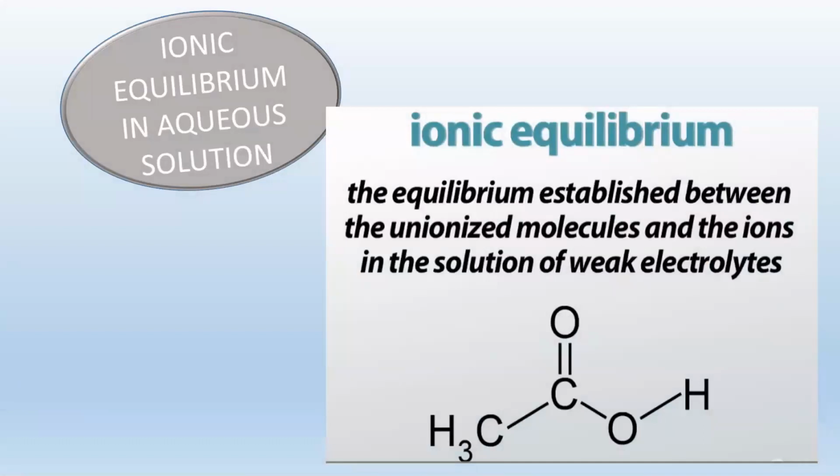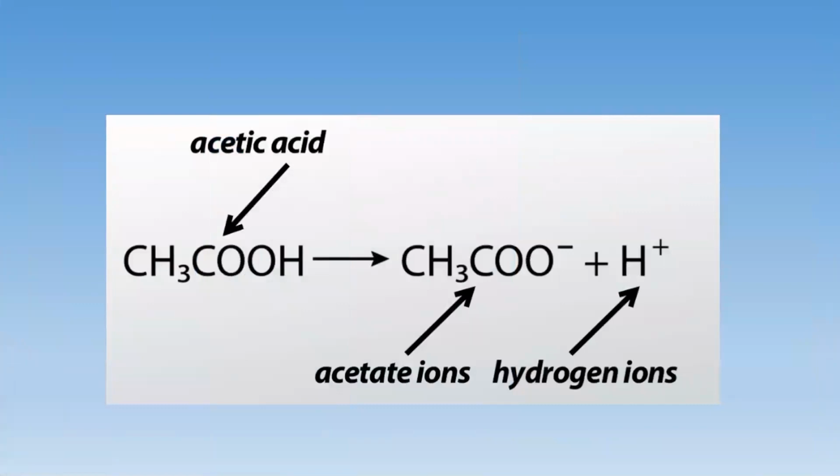Next, we are going to learn about ionic equilibrium in aqueous solutions, how ionic equilibrium takes place. It is the equilibrium established between the unionized molecules and the ions in the solutions of weak electrolytes. Now, weak electrolytes, as I told you, can be a weak acid or a weak base. Here we have taken an example of a weak acid, which is acetic acid, found in vinegar. Hence, this is the way dissociation of the acid takes place into acetate ions and hydrogen ions.